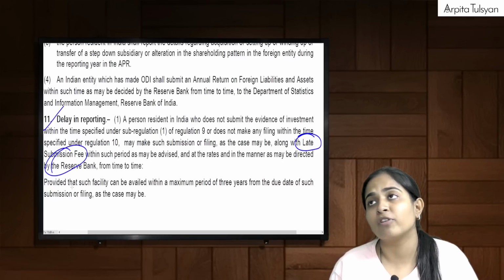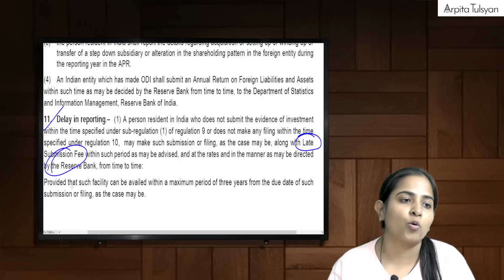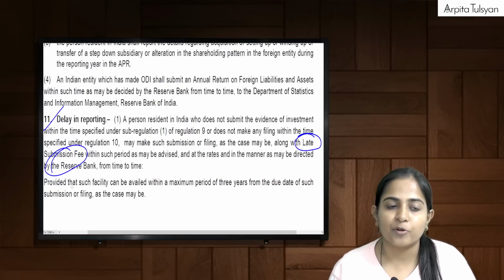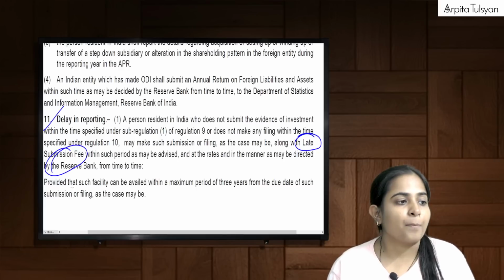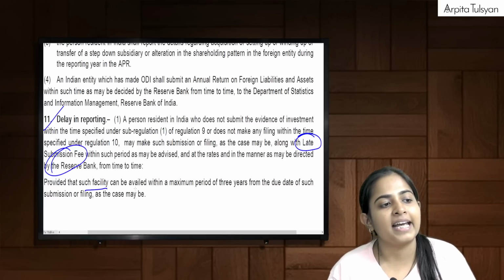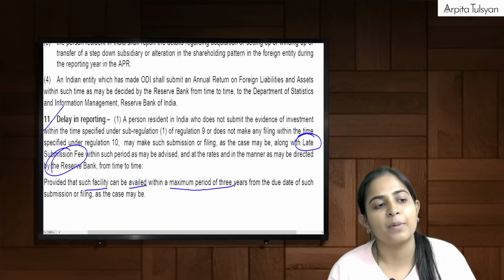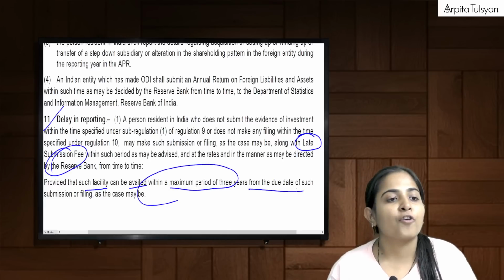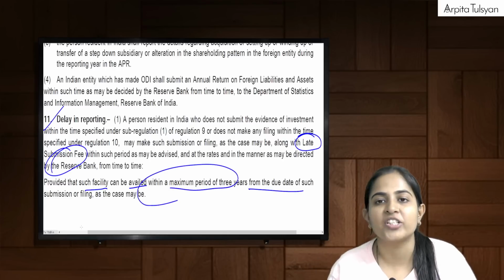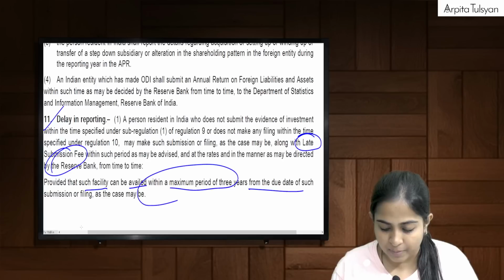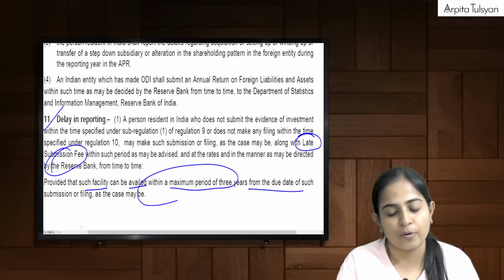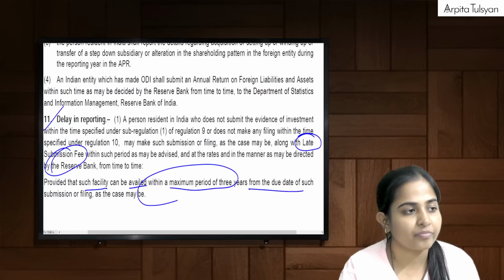Means, ma'am, how much will be the late submission fee? That will be told by the RBI from time to time, right? Provided that such facility can be availed within a maximum period of 3 years from the due date. Means, how much late can one be? Maximum delayed by a period of 3 years from the due date, right?